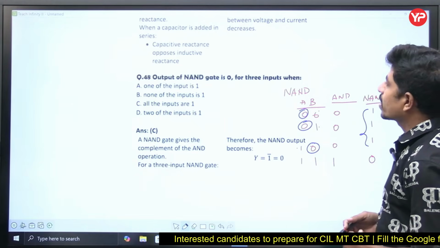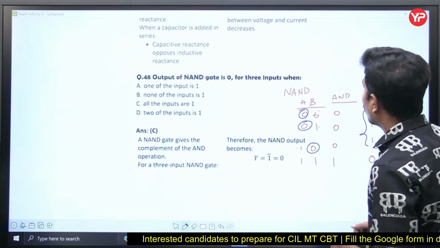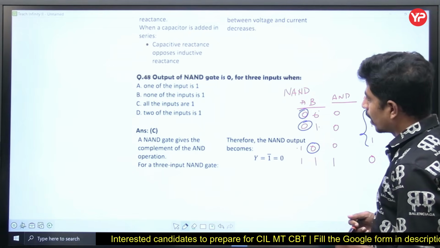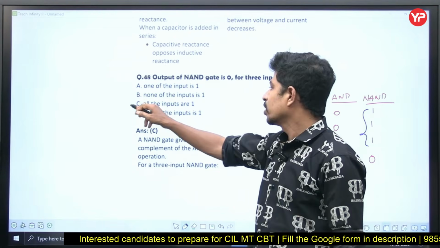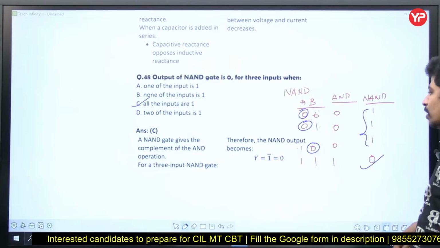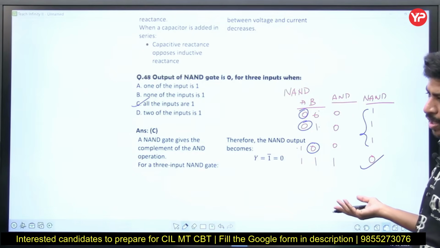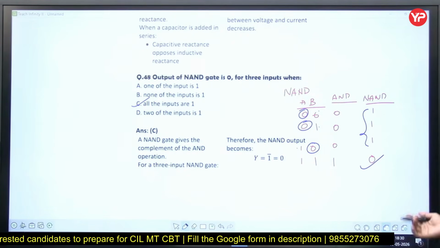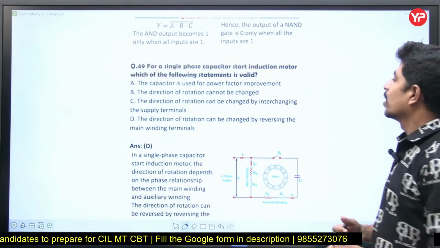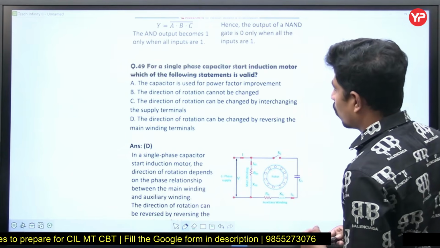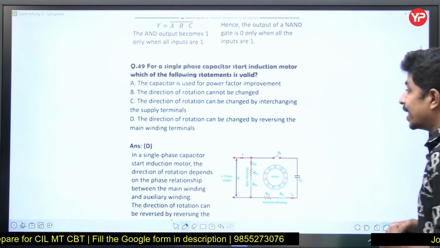Now what is it saying? The output of NAND gate is 0 for 3 inputs when all 3 inputs are 1. I wrote here for a 2 input NAND gate, but you can extend it for any number of input NAND gate. Next. For a single phase capacitor start induction motor, which of the following statements is valid?